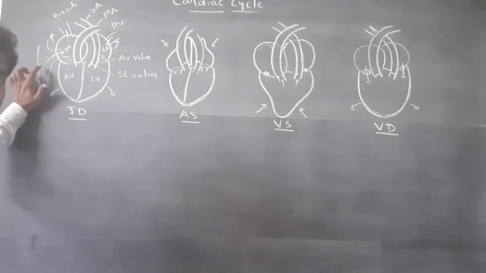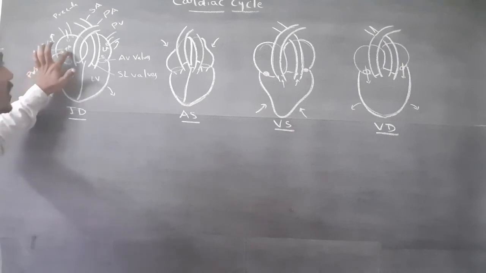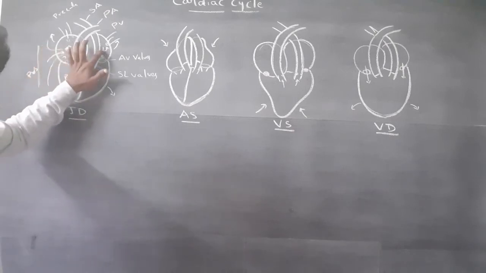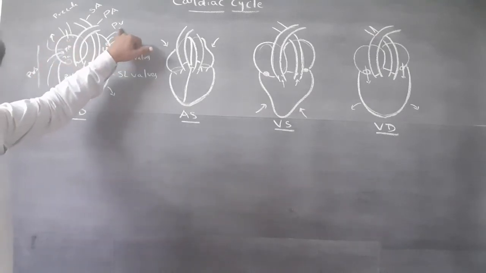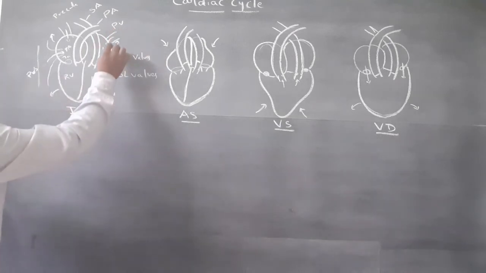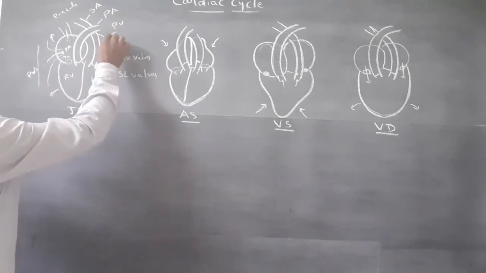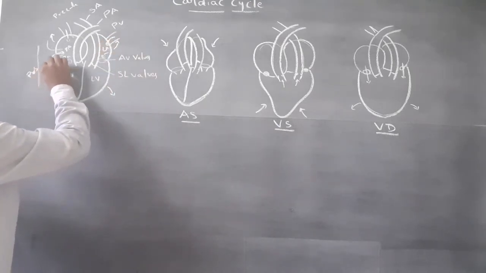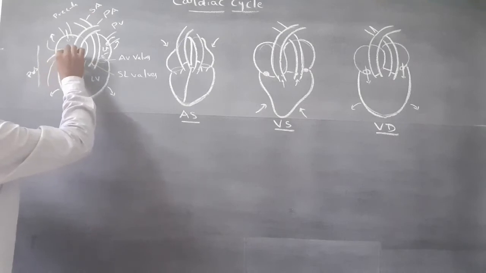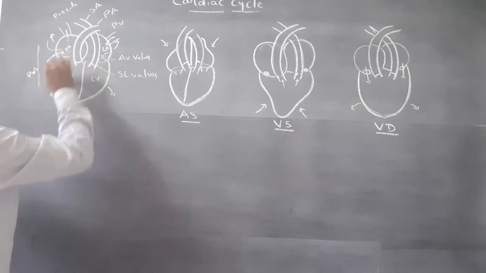Blood enters the right atrium and left atrium through the caval veins and pulmonary veins. Pulmonary veins send blood into the left atrium and caval veins send blood into the right atrium.